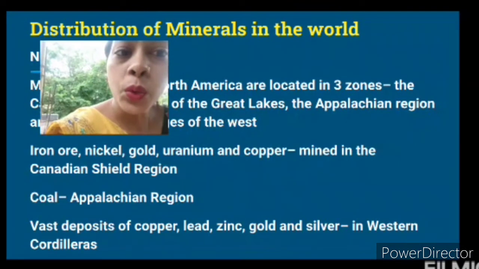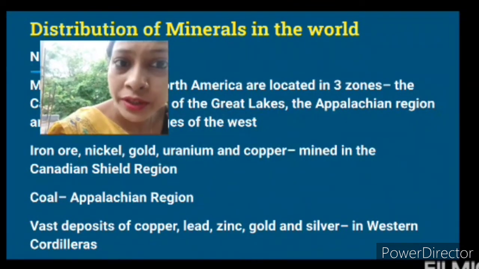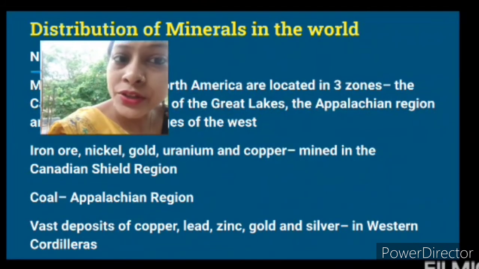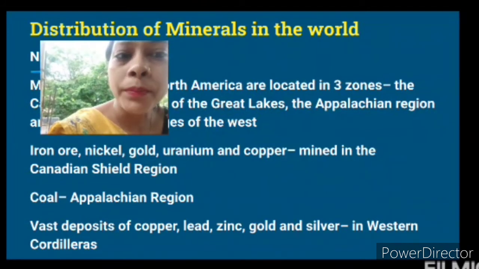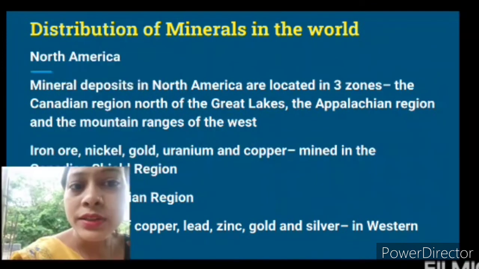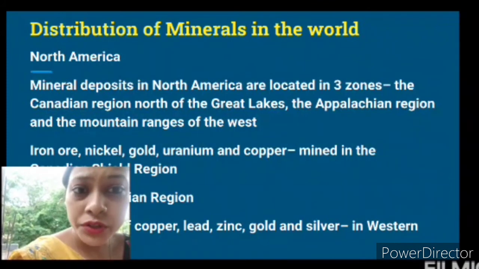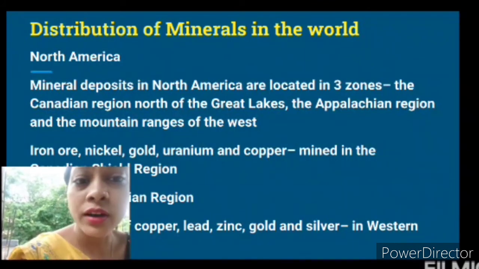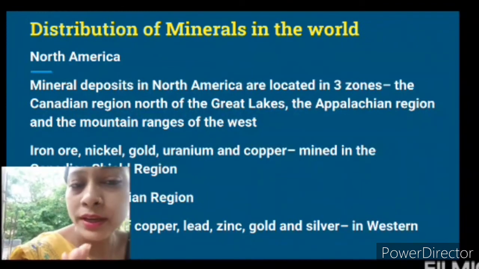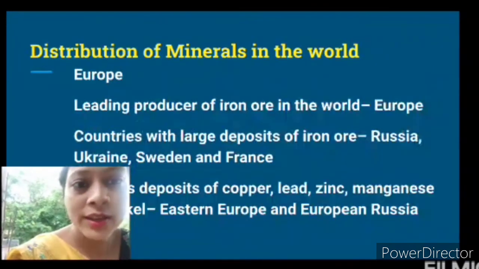Then iron ore, nickel, gold, uranium and copper are mined or found in the Canadian Shield region. Then coal is found in the Appalachian region. Then vast deposits of copper, lead, zinc, gold and silver are in the Western Cordilleras. It is in the mountainous region. Okay, so that is found in the Western Cordilleras. So these are the distribution of minerals in different continents, taking Asia, Europe and North America, which we discussed. Then we will discuss the other four continents in the next class.